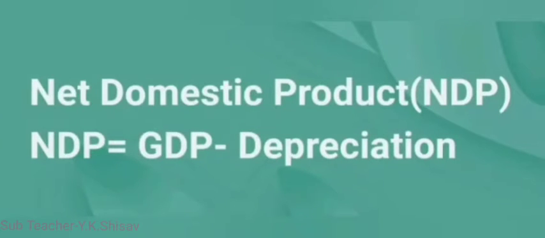Then the second concept of national income, net domestic product, that means NDP. Net domestic product is the net market value of all final goods and services produced within the territorial boundaries of a country during a period of 1 year. NDP is equal to GDP minus depreciation.